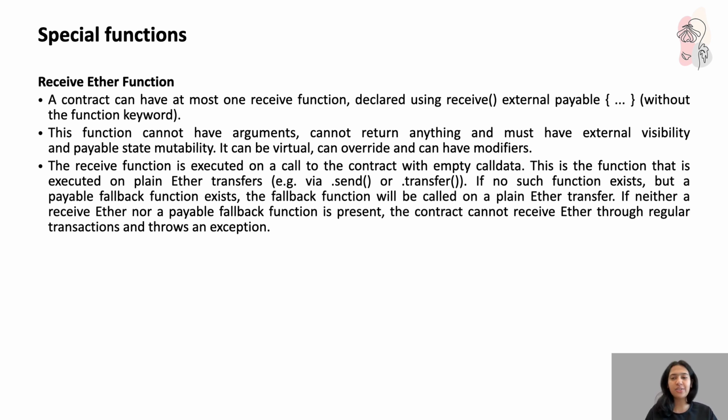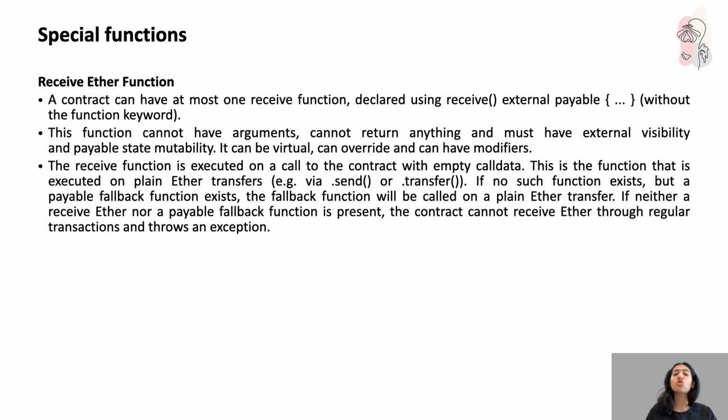This function is quite restricted. It cannot take any arguments, cannot return anything, and must have external visibility along with payable state mutability. Makes sense? It can, however, be virtual. It could be overridden, or it could have modifiers, just like any other function. The receive function is executed when the contract is called with empty call data. In other words, when ether is sent to the contract without any function call data attached, we make use of the function receive because receive is payable.